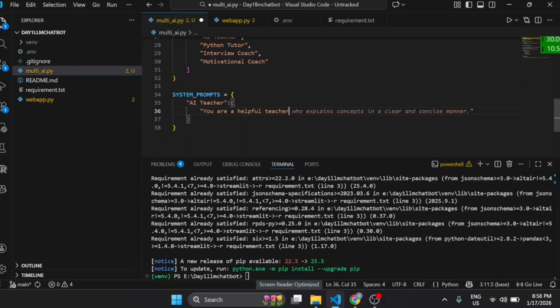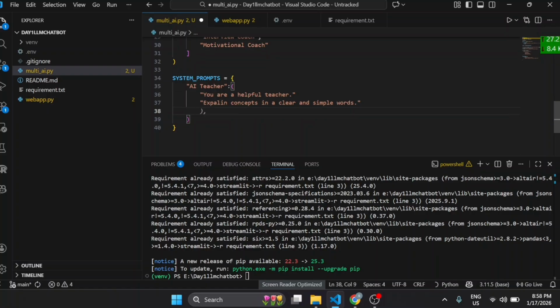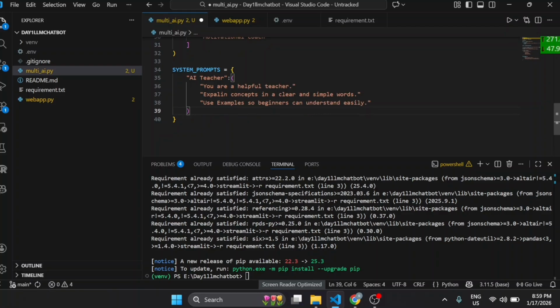Okay. You can write the prompt according to your convenience. It's not a big deal. And then we will write: explain concepts clearly and in a concise manner. Or just write simple manner. Also, use simple words. No, we will write: use examples so beginners can understand easily. Okay. So this is the prompt for AI teacher.